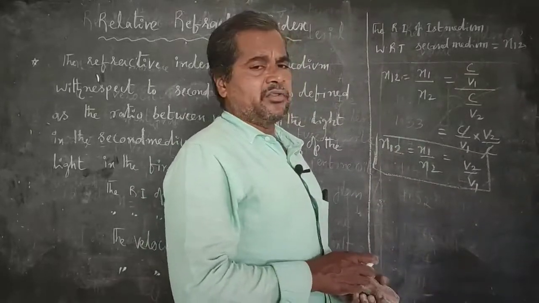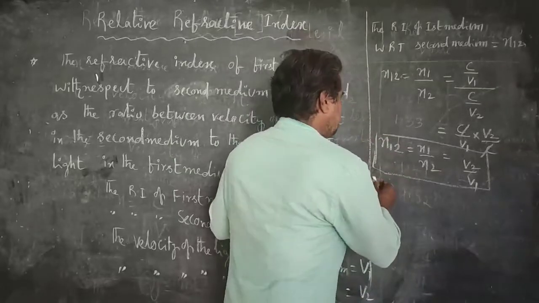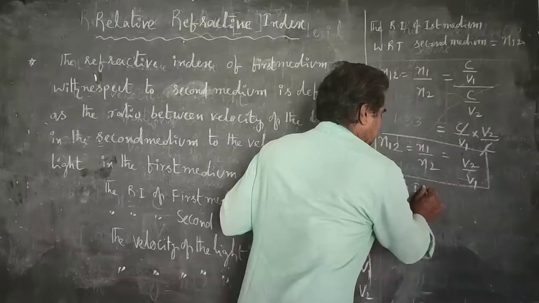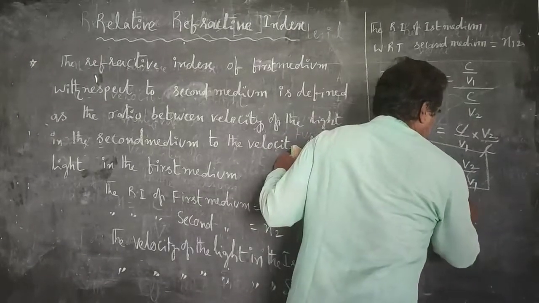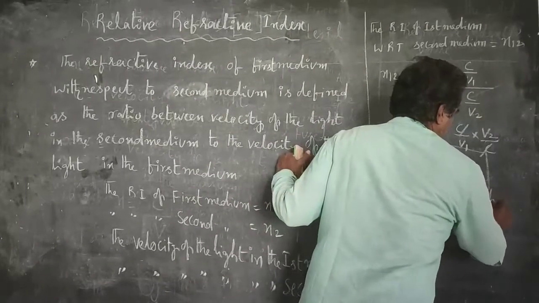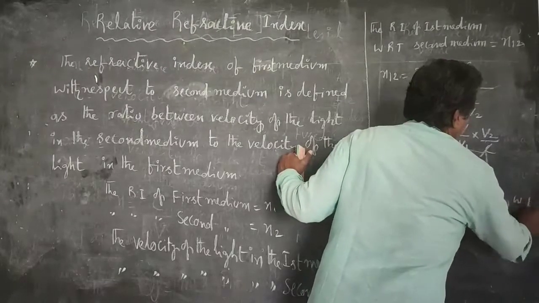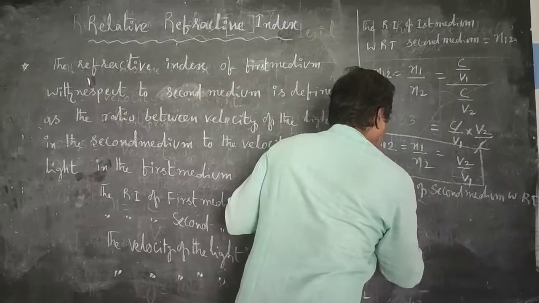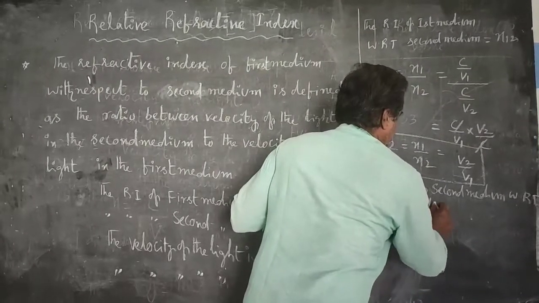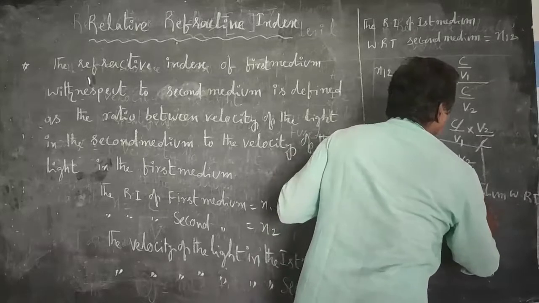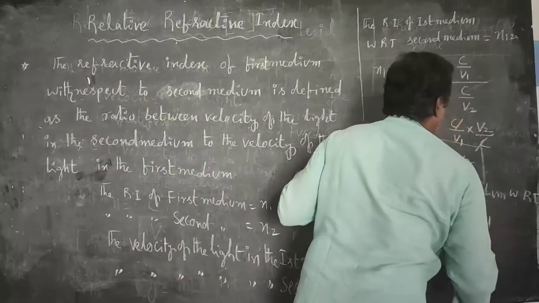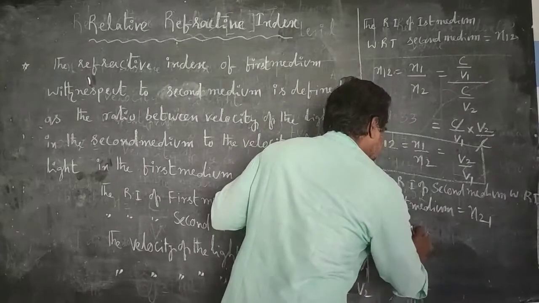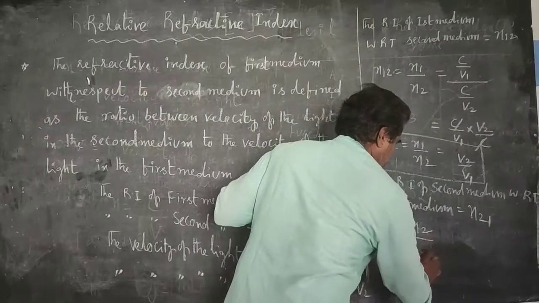And also we can find the relative refractive index of the second medium with respect to the first medium, which is n21. N21 can be written as n2 by n1.